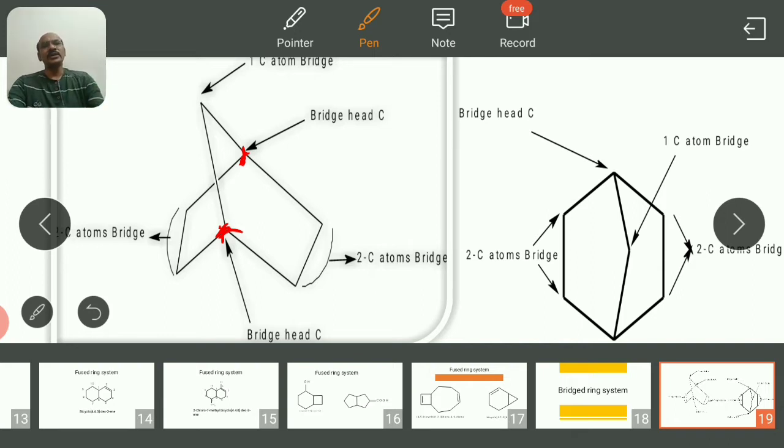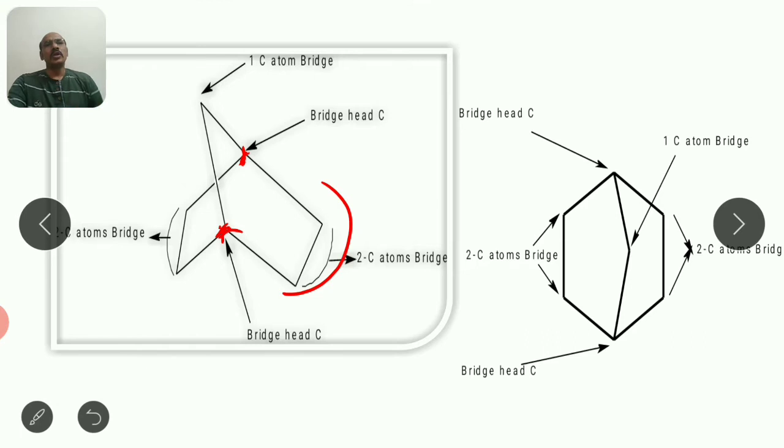Here it is a bridge of two carbon atoms, this one and this one. Here it is a bridge of one carbon atom, and this is a bridge of two carbon atoms. So there are two carbon atoms, one carbon atom and two carbon atoms. So three bridges are there.